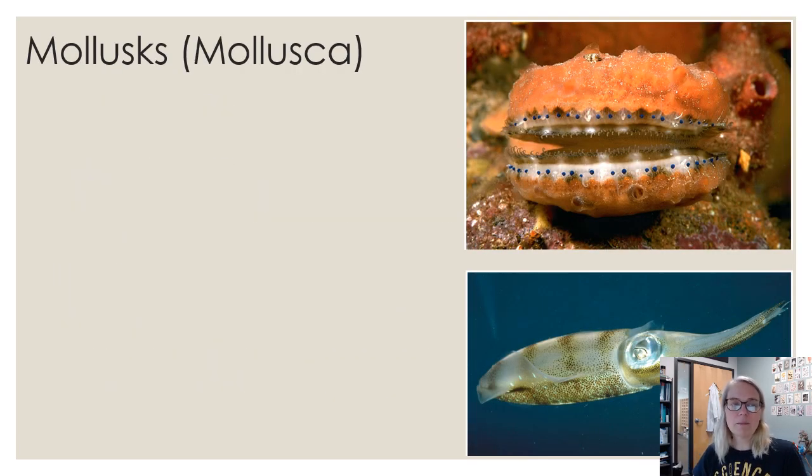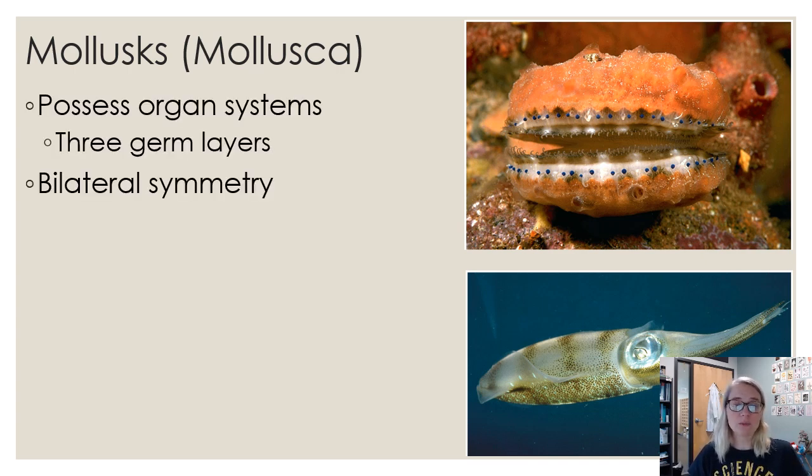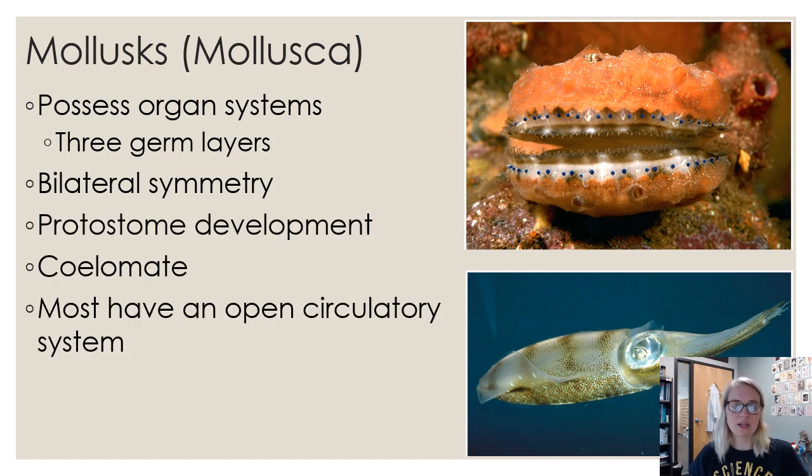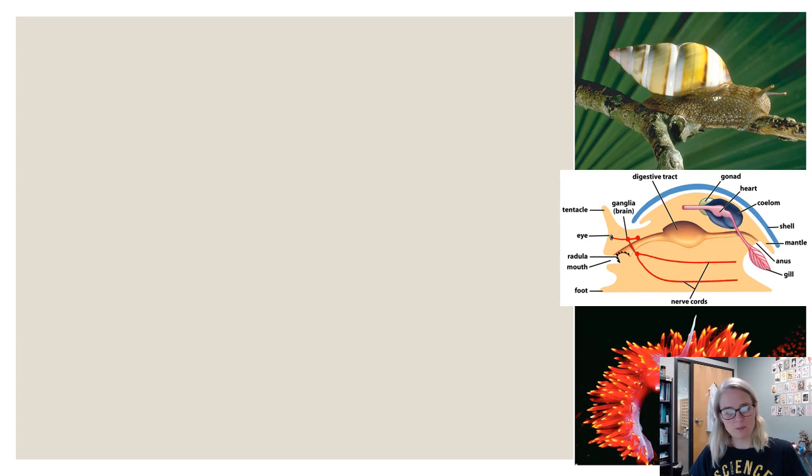All right, next phyla are mollusks or mollusca. These are things like octopi, squids, cuttlefish, and bivalves, like oysters and clams and things like that. They have organ systems, 3 germ layers, bilateral symmetry, protostome development. They've got coeloms. They have an open circulatory system, most of them.